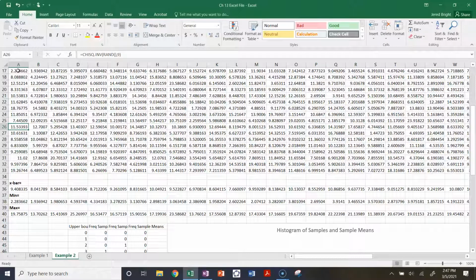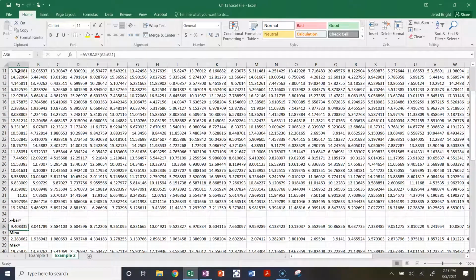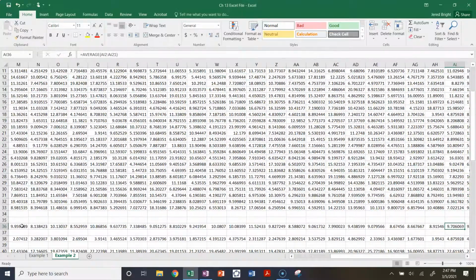You don't really know what it means yet, and that's fine. Each of these SRSs is 32 individuals or observations per sample, and I calculated x bar for each sample.